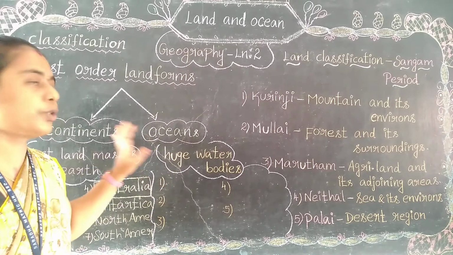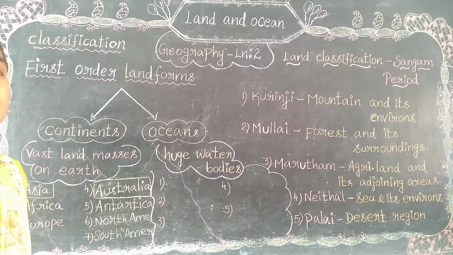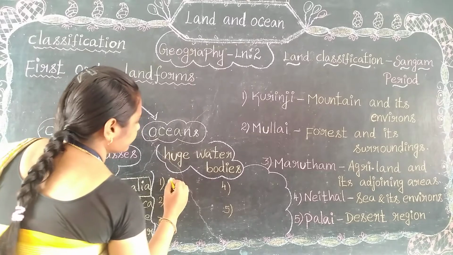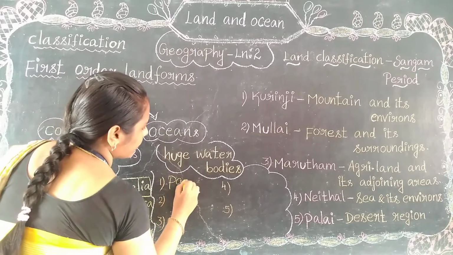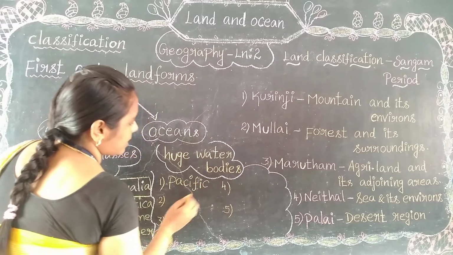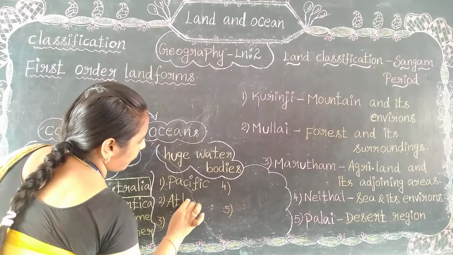We are having 5 oceans. How many oceans? 5 oceans. Let's list them out. Pacific Ocean. Atlantic Ocean.